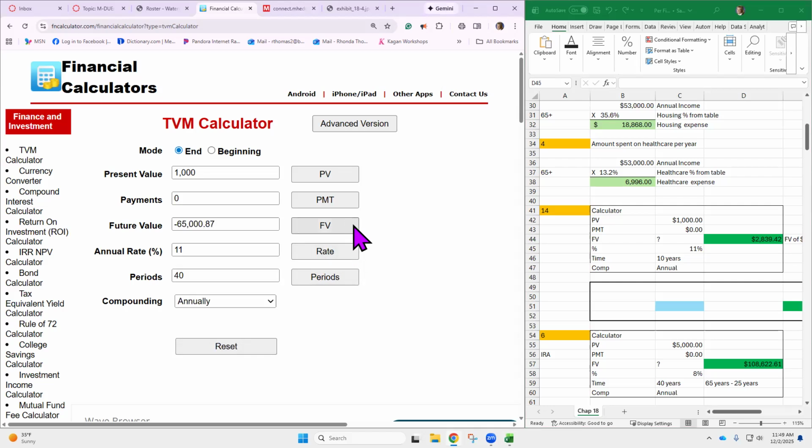So let's see. Hey, that's not too bad. Did you see that? Putting that $1,000 away at age 25 at an annual return of 11%, it would grow to $65,000 by the time you're 65. So to me, that sounds better than that 10-year future value. Anyway, that's that. All right, we'll go back to the problems now.